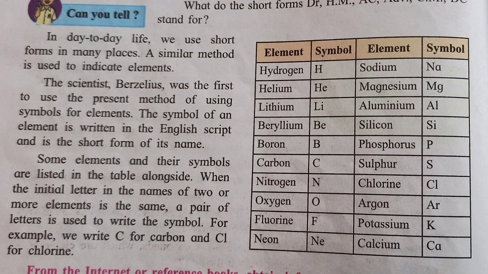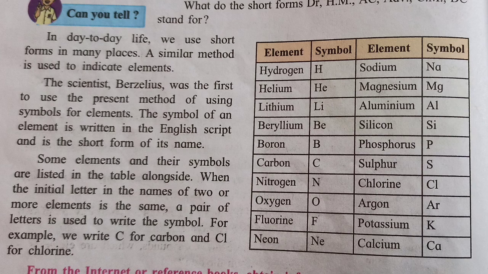The scientist Berzelius was the first to use the present method of using symbols for elements. The symbol of an element is written in English letters as a short form of its name.